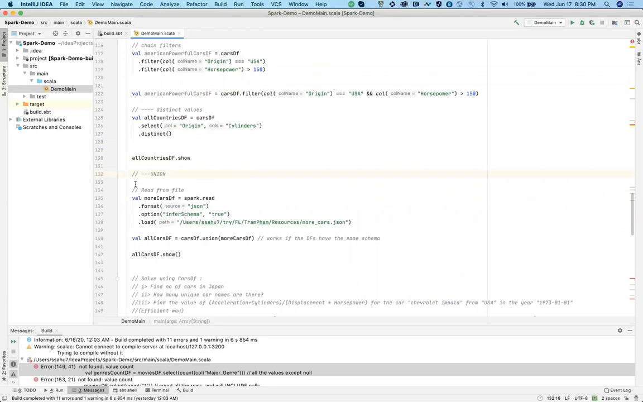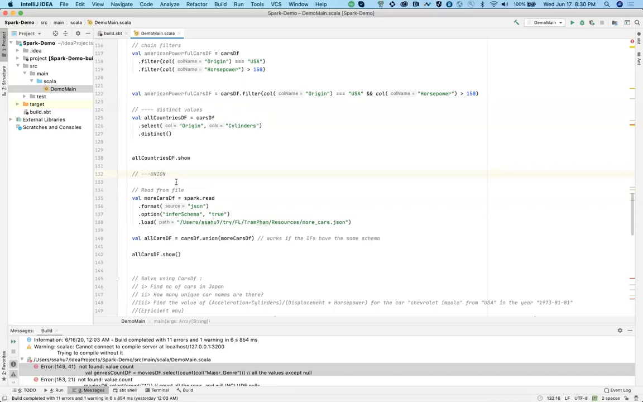So let's move on to union. Now you might have a use case where, after some computations, you're getting 2 data frames. Now you want to append these 2 data frames into a single data frame. Let's say your first data frame is having 10 columns, the second data frame is having 20 columns. You want a third data frame that has all these things together in 30 columns, sorry, 30 rows.